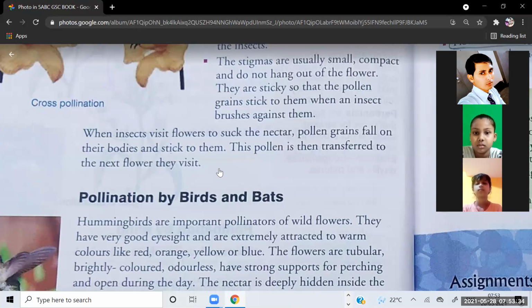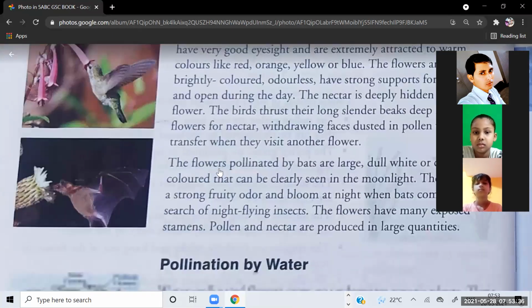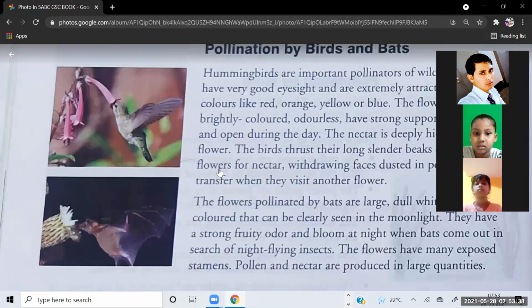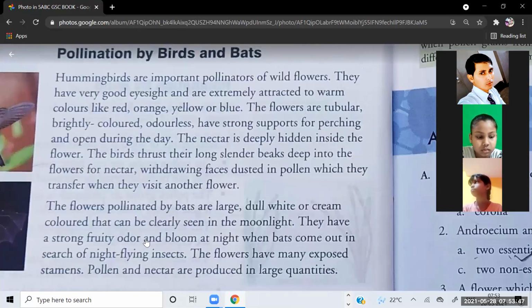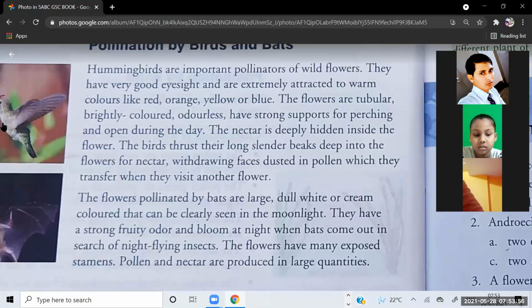Now pollination by birds and bats. As you can see in the picture also, pollination by birds and bats, sorry, bats means this one, that other. Hummingbirds are important pollinators of wildflowers. So this is called hummingbird, this bird in the picture on the left side. These birds are important pollinators of wildflowers.